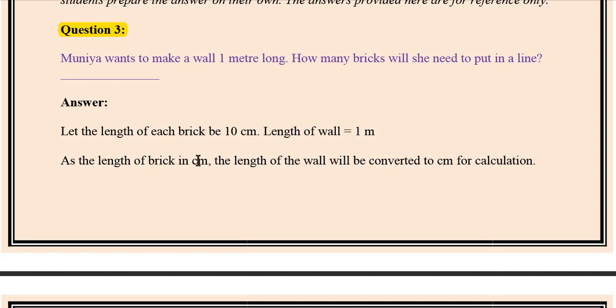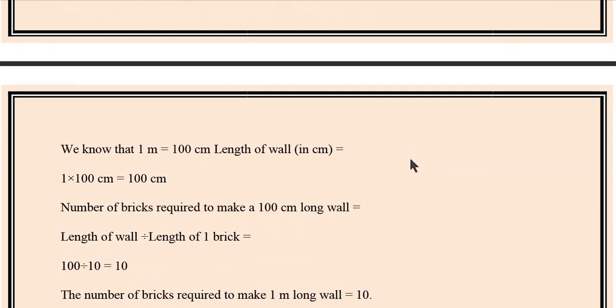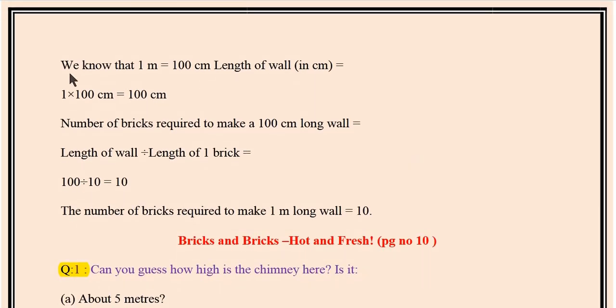As the length of the brick is in centimeter, the length of the wall will be converted to centimeter for calculation. We know that 1 meter is equal to 100 centimeter. Length of wall in centimeter, 1 into 100 centimeter is equal to 100 centimeter.